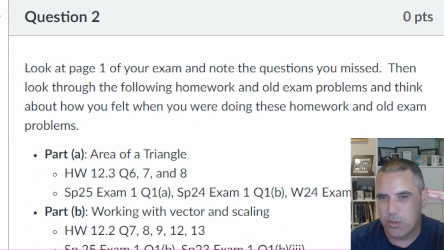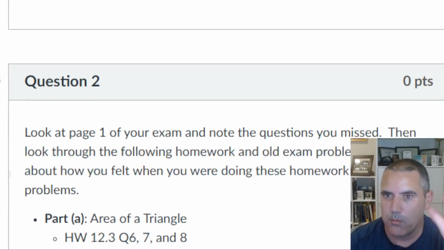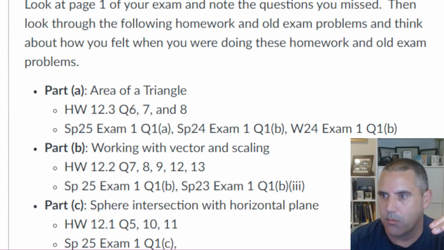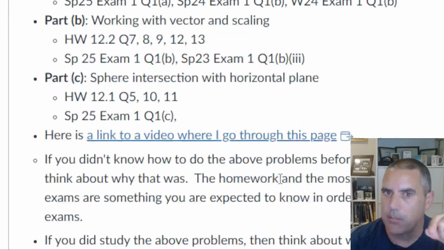Next, I want you to go page by page. Open up page 1. Think about your studying. Think about what made you stumble on page 1, if it did, or even if it didn't. Not everyone has to write something here. You can see it's worth 0 points for this part. But if you missed something on page 1, I want you to write something here.